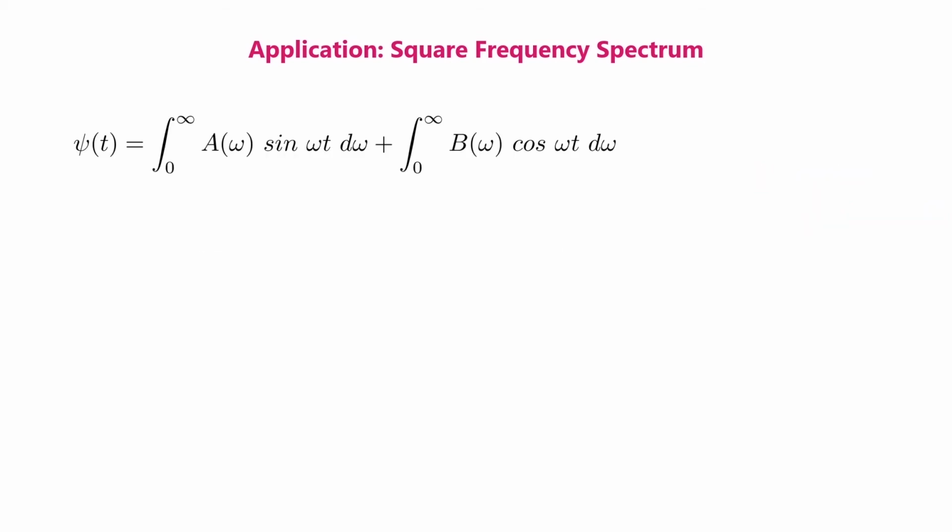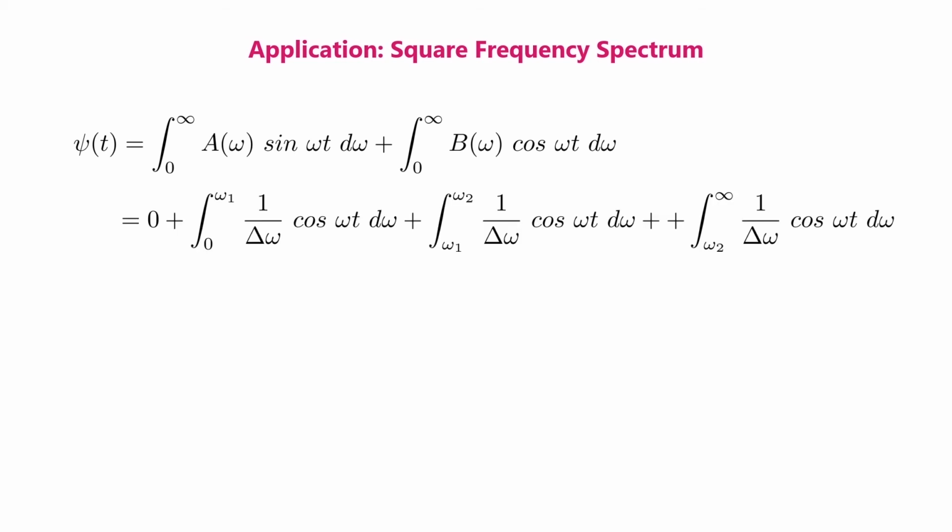The solution for psi(t) is psi(t) equal to integral 0 to infinity a(omega) sine omega t d omega plus integral 0 to infinity b(omega) cos omega t times d omega. Since the coefficient a(omega) is equal to 0, the first term is 0 and the second term can be split into different intervals as shown in this line.